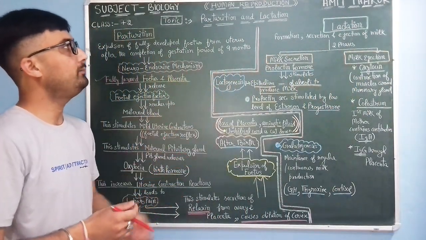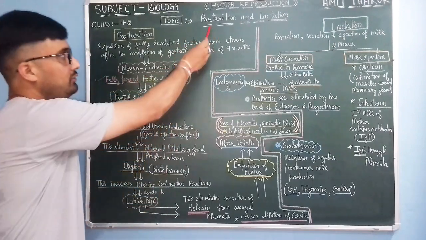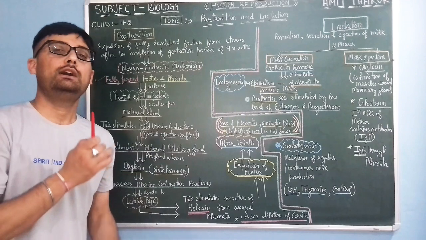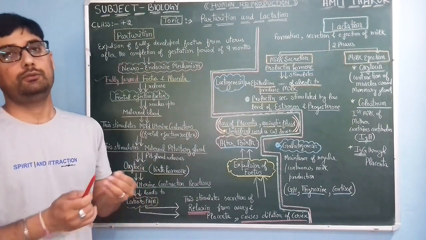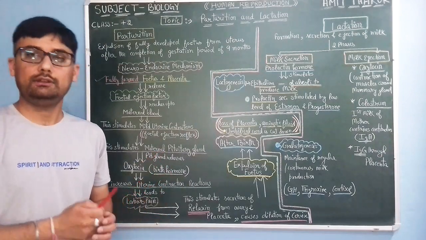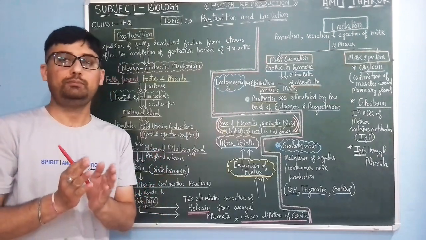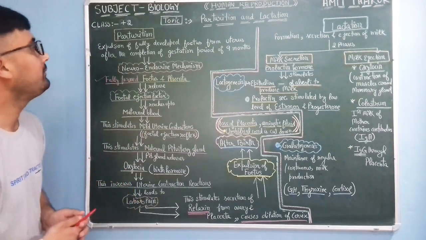Today our topic is parturition and lactation. First of all, we will discuss parturition. So what is parturition? Expulsion of a fully grown fetus or embryo from the uterus of the female reproductive system after the completion of the gestation period of 9 months in the case of human beings.